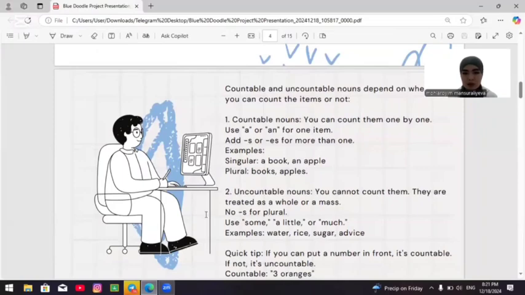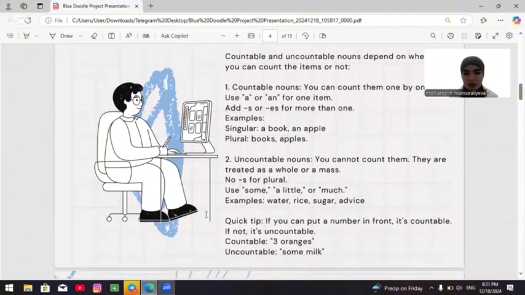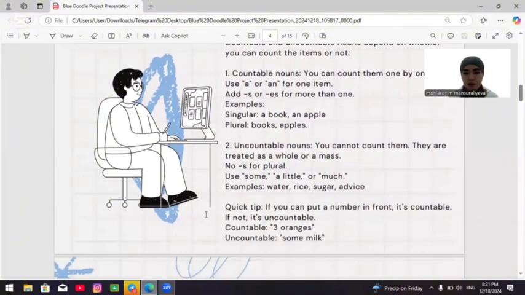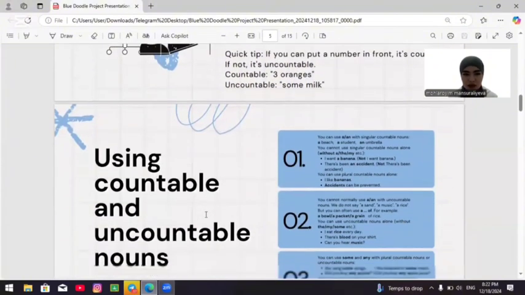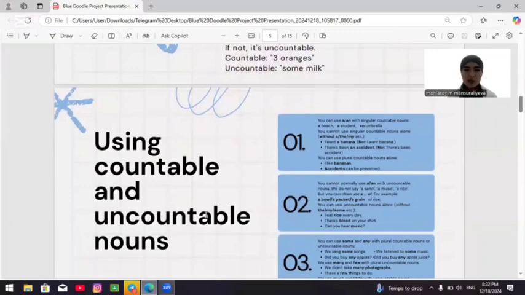Second, uncountable nouns: you cannot count them. They are treated as a whole or a mass. No s for plural. Use some, a little, or much. Examples: water, rice, sugar, advice. Quick tip: if you can put a number in front, it's countable. If not, it's uncountable. Countable: 3 oranges. Uncountable: some milk.